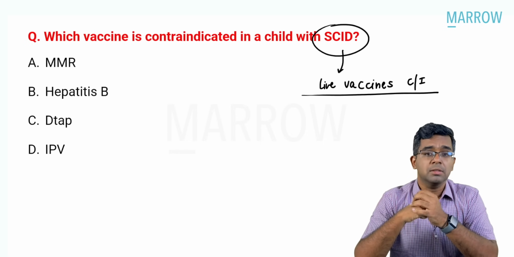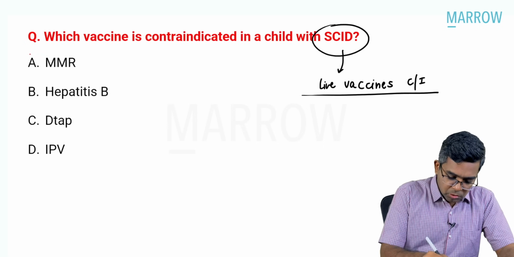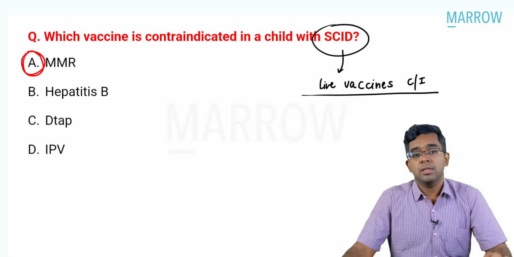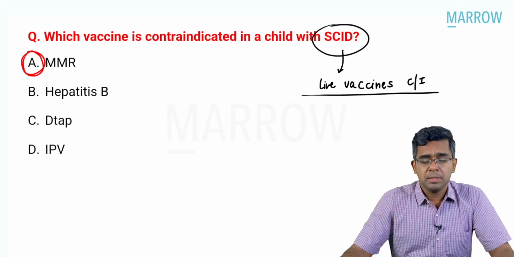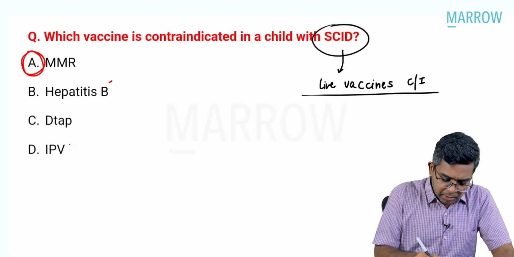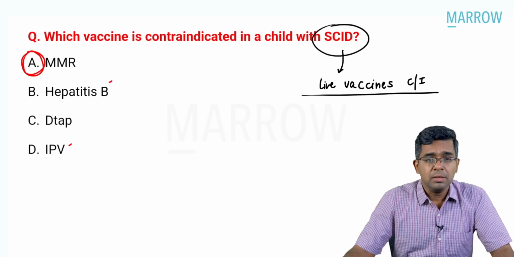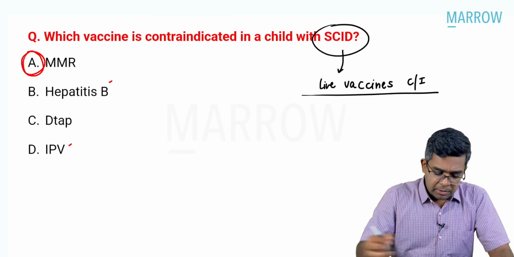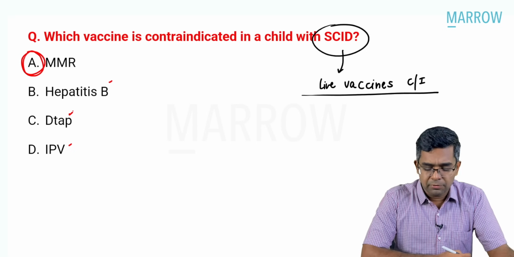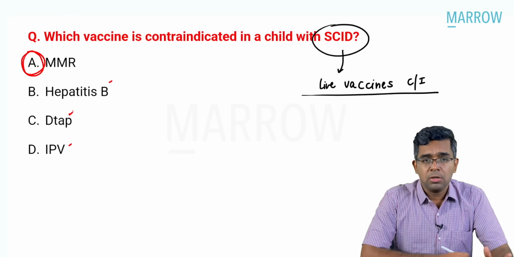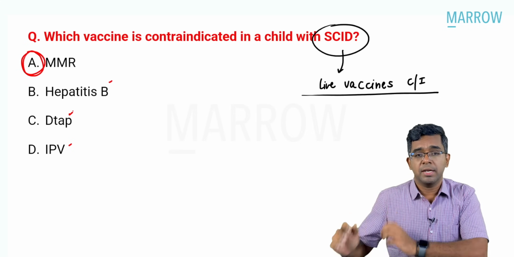And out of the 4 options, which is a live vaccine, it is clearly the MMR vaccine that is contraindicated in this particular child. That will be the answer for the question. If you look at hepatitis B vaccine and inactivated polio vaccine, they're all killed vaccines, okay, which can be given safely for this child. DTaP is also a subunit vaccine, which can also be given safely for this particular child. So all these are not contraindicated, but MMR is a live vaccine, which is definitely contraindicated in this particular child.